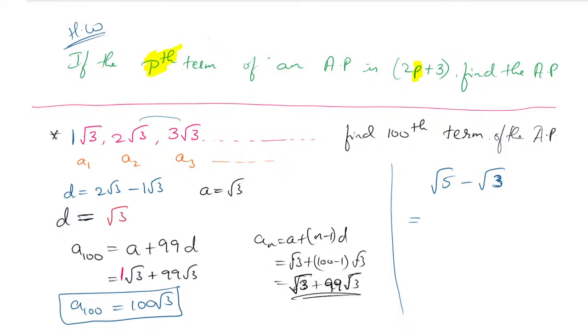Root 2. Akash is saying root 5 minus root 3 only. Yes, okay, so let us see.